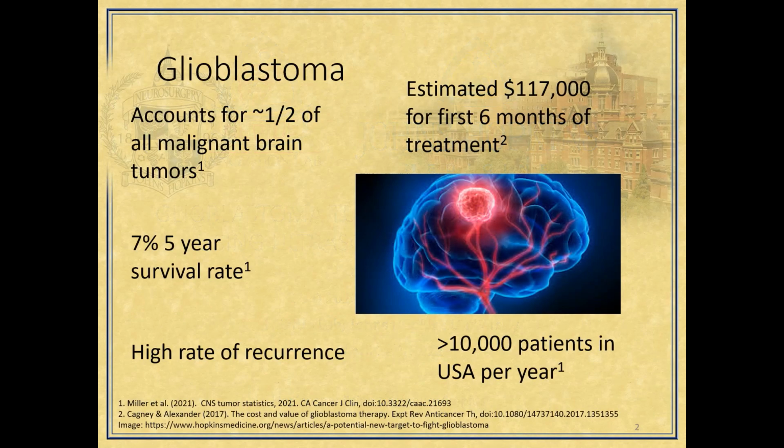Glioblastoma is a devastating disease that is the most common form of primary malignant brain tumor. Its location within the brain, its odd geometry, and its ability to resist standard of care treatments make it hard to remove without any off-target side effects. This leads to a high recurrence rate and an abysmally high long-term mortality rate.